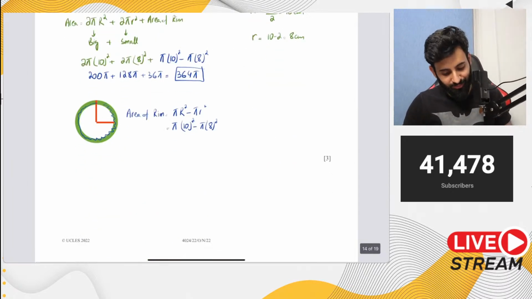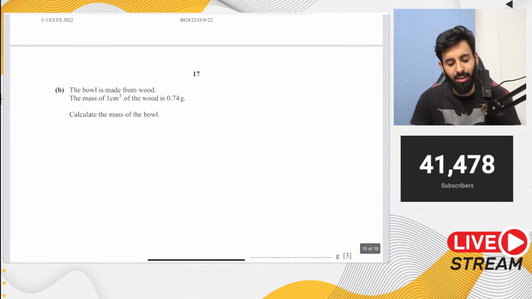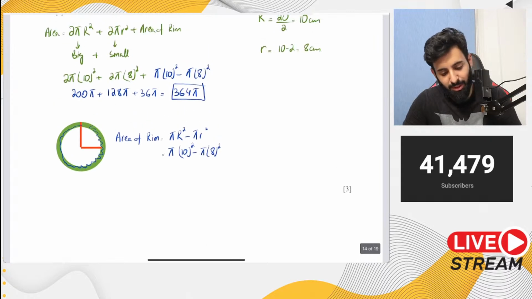Okay, now part B. Let's see what part B says. Part B says the bowl is made from wood. The mass of 1 centimeter cube of the wood is 0.74 grams. Calculate the mass of the bowl. Okay. Sir, please explain the rim part again.